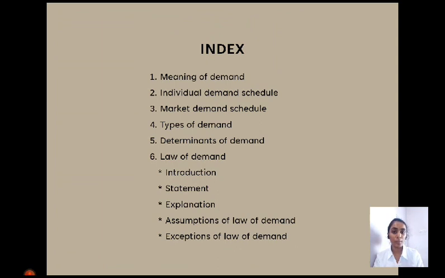First is meaning of demand. The second one is individual demand schedule. The third one is market demand schedule. Fourth is types of demand. Fifth is determinants of demand. And sixth is the main topic, the law of demand. In the law of demand, there are five things we are going to understand: its introduction, its statement, its explanation, assumptions of law of demand, and exceptions of law of demand. Let's first see the meaning of demand.